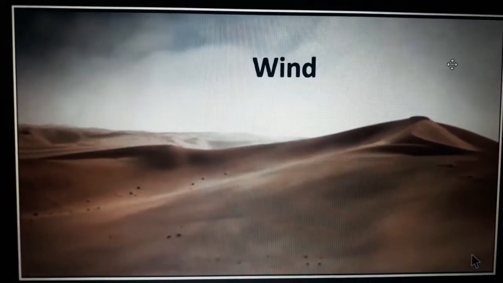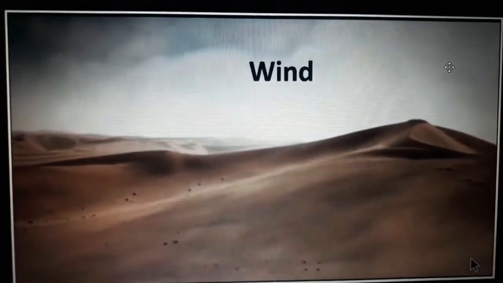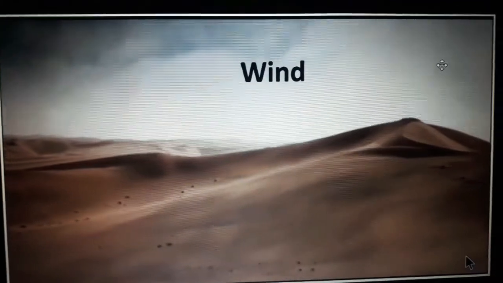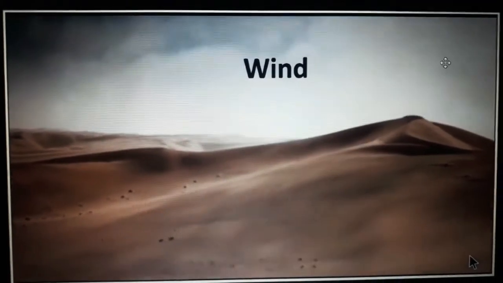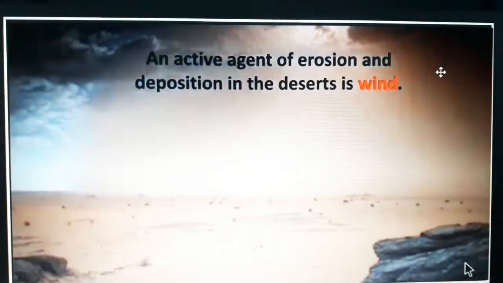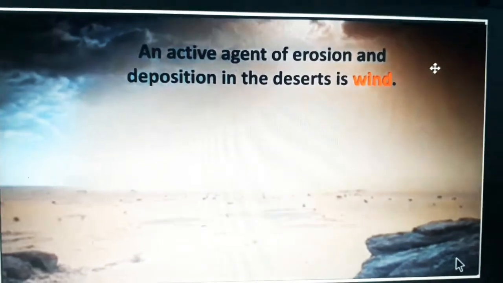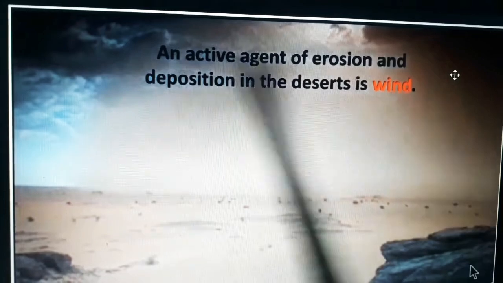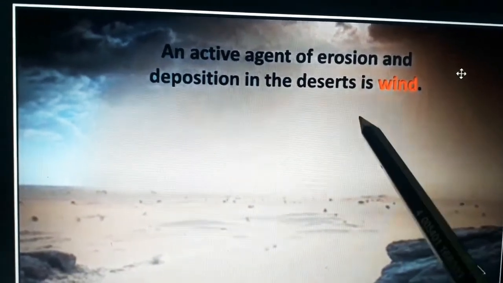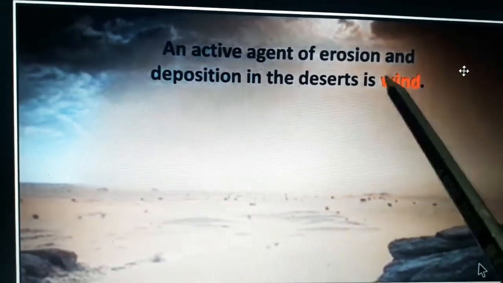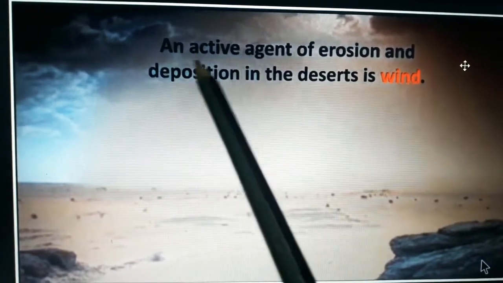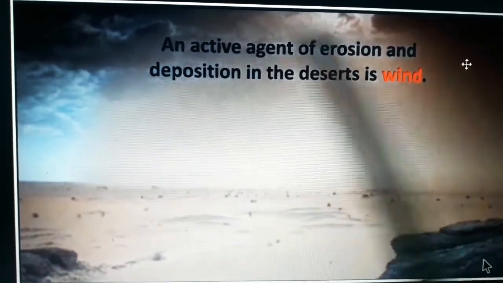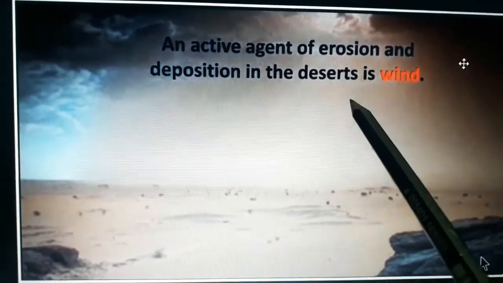Next we'll move on to wind erosion. We'll see how it forms different landforms. Before going into that, we'll see the definition of wind. Wind is an active agent of erosion and deposition in the deserts.